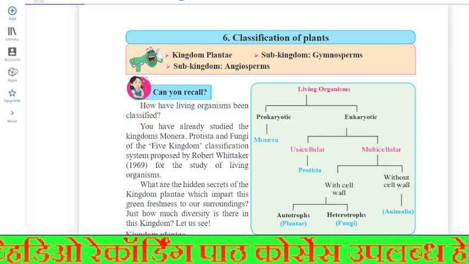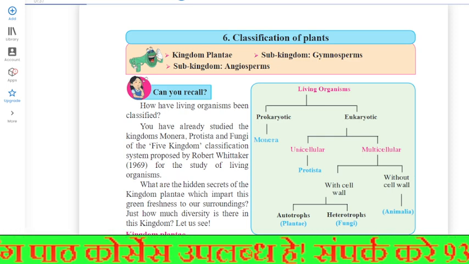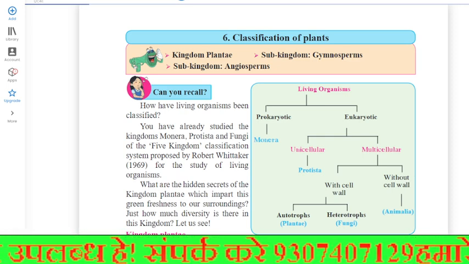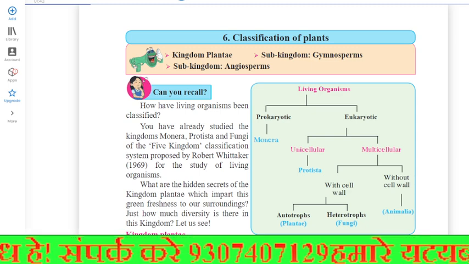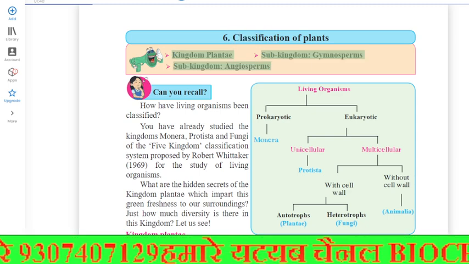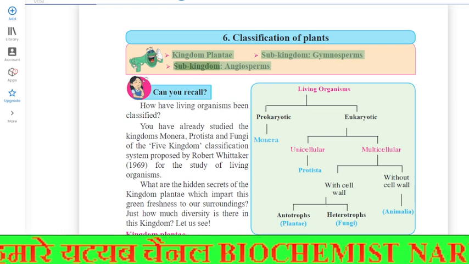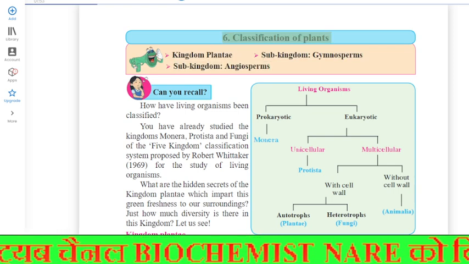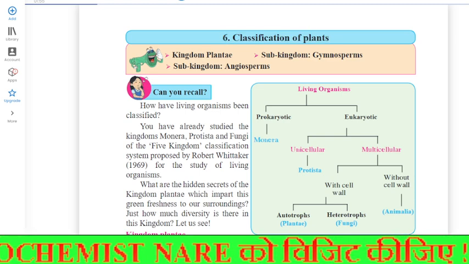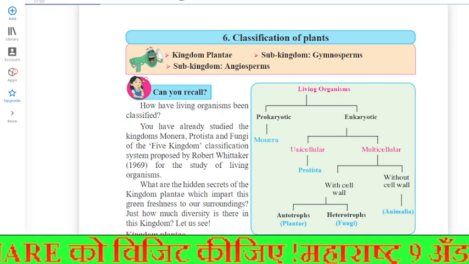Basis for classification: the presence or absence of organs is the first criterion for classification of plants. The presence or absence of separate conducting tissues for conduction of water and food. Kingdom Plantae, subkingdom Gymnosperms, subkingdom Angiosperms. Classification of plants. Can you tell? Is the next consideration for classification.